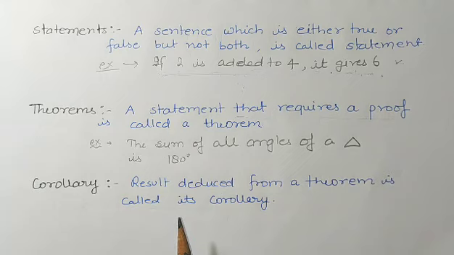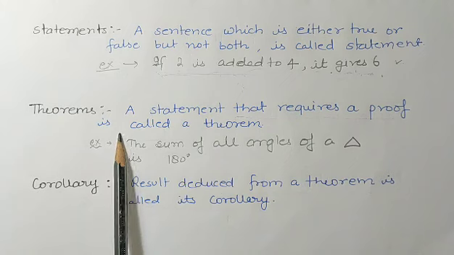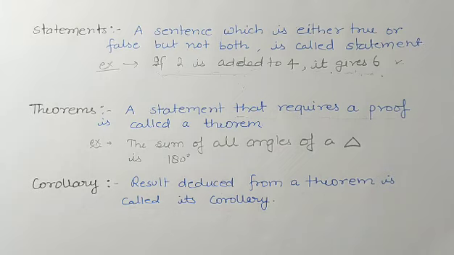All are important from the examination point of view, and yes, making proper notes is also very important. We will see many theorems and corollaries when we start from chapter number 6. But here these topics are important, their definitions are important.